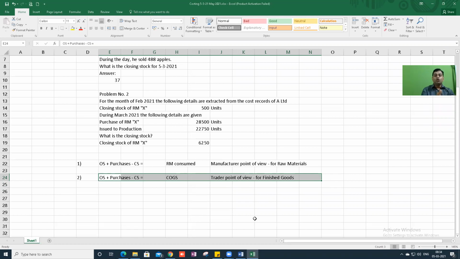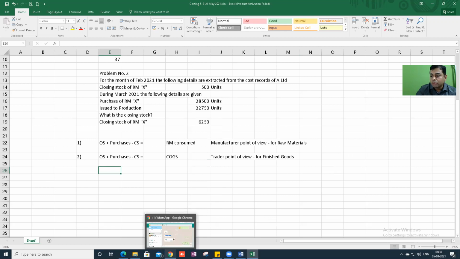Why? Because there you do only financial accounting, no? You will not do costing. You will not prepare manufacturer point of view statements, you'll prepare trader point of view financial statements. In the majority of cases, the production account or manufacturing account is rarely used. The Trading P&L account you'll calculate more. That is the reason you say this is cost of goods. You understand?